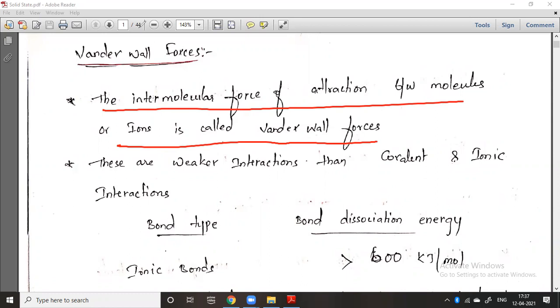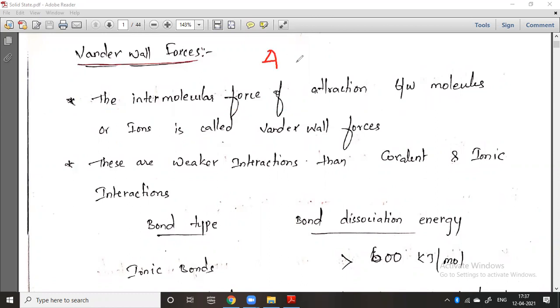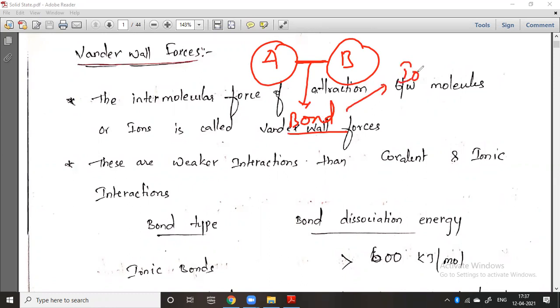You can take the best example, A and B. The interaction between A and B is called a bond. How many types of bonds are there? Generally you know the ionic bond, and the second one, the covalent bond. You know these two particularly because you studied them in earlier classes, in intermediate.